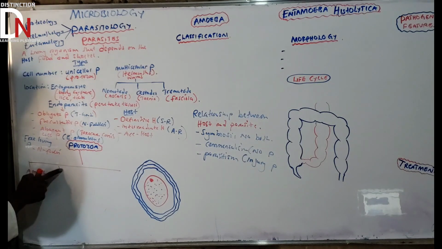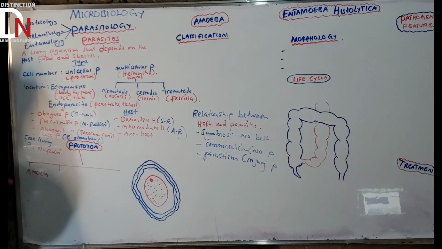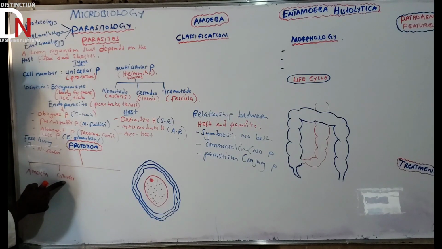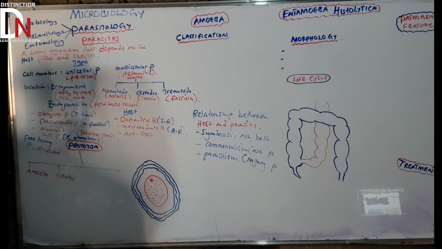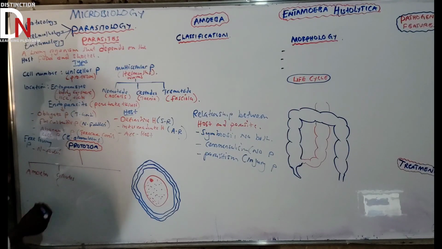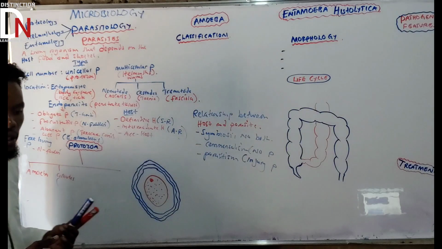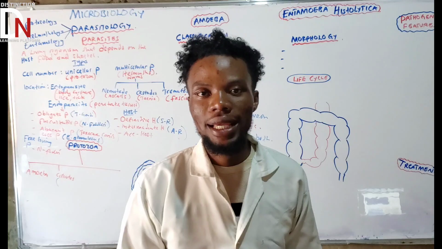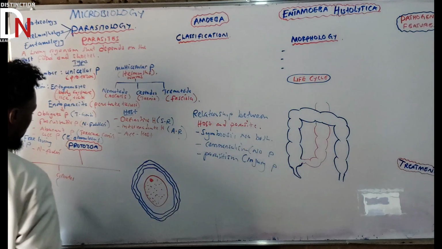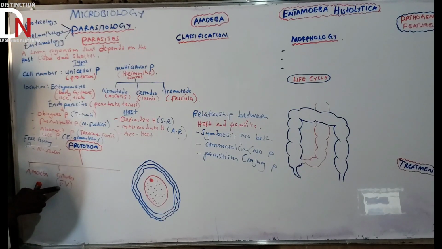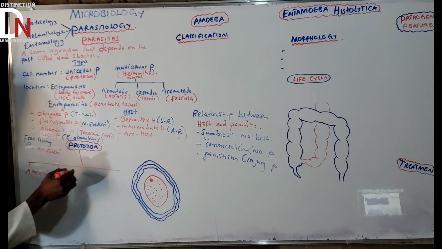If you are talking about protozoa, you need to have those thoughts. The other one is ciliates. Ciliates are going to have spike-like structures on their surface membrane. A good example of a ciliate, you can talk about a lot of them, but let's talk about Trichomonas vaginalis. Trichomonas vaginalis is a ciliate, let's say TV. That is Trichomonas vaginalis, one of the good examples of a ciliate.